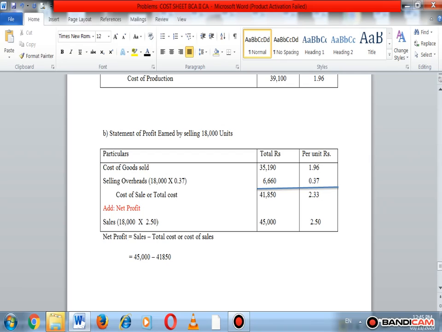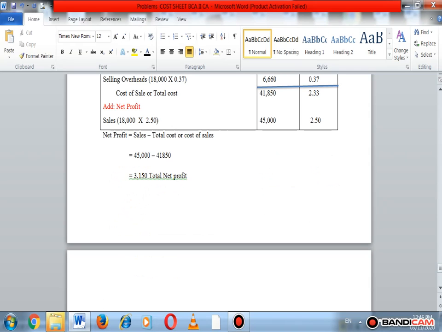Then we find out the per unit. Total net profit is equal to 45,000 minus 41,850. We get the total net profit as 3,150. It is called total net profit. Now we find out the net profit per unit.